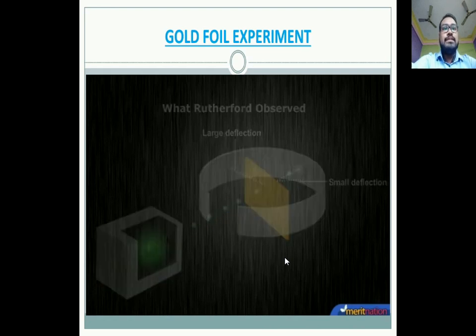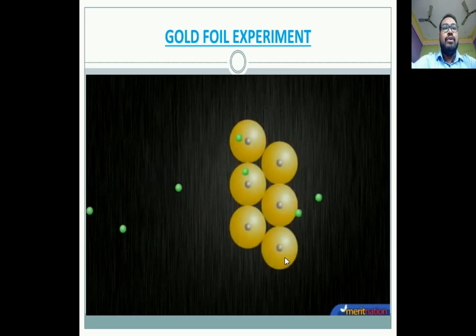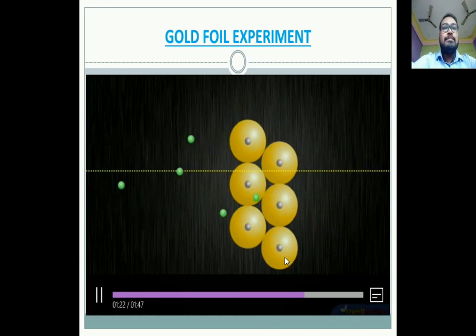Based on his observations, Rutherford derived the following conclusions from his experiment. First, most of the particles went through the foil in a straight line without being deflected, which means the atom must consist of a lot of empty space. A few particles passed through the foil and were slightly deflected.